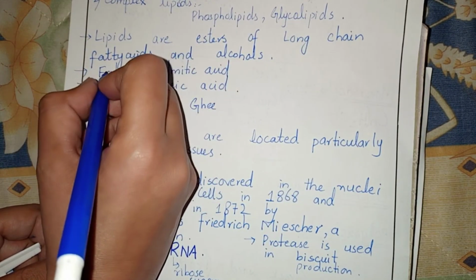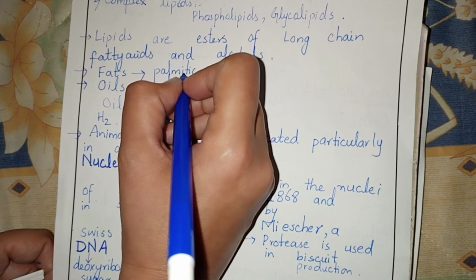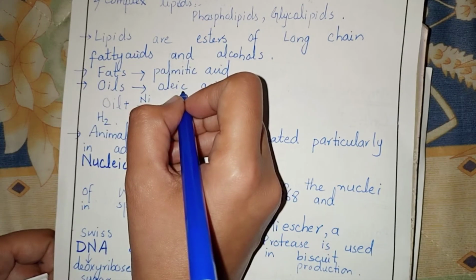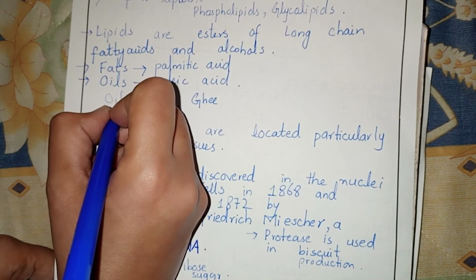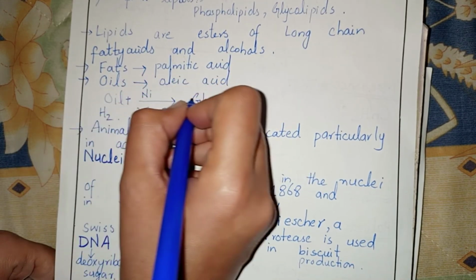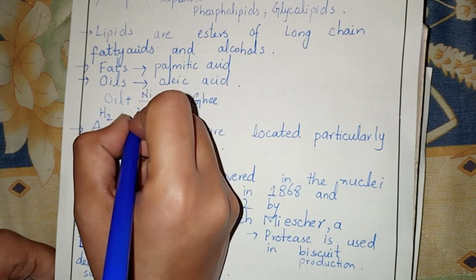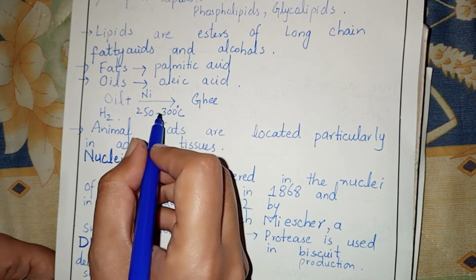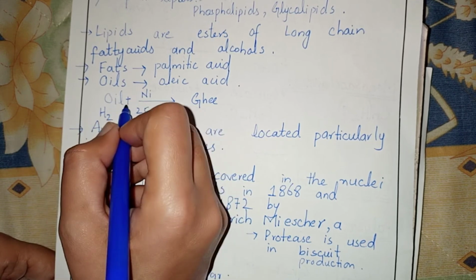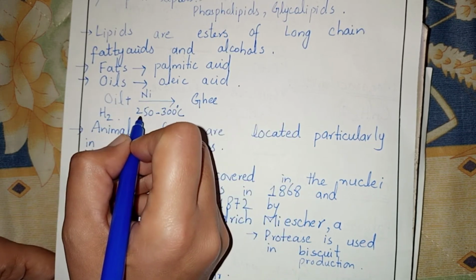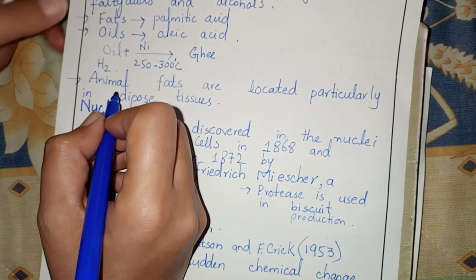Fats and oils. The example of fat is palmitic acid. ऑयल्स की एग्जाम्पल है ओलिक एसिड, फैट्स की एग्जाम्पल है पाल्मेटिक एसिड. बाय हाइड्रोजनेशन oil reduced to form ghee in the presence of nickel and temperature 250 degree C to 300 degree C. Hydrogenation converts oil into ghee at temperature 250 to 300 degree C, and the catalyst is nickel.